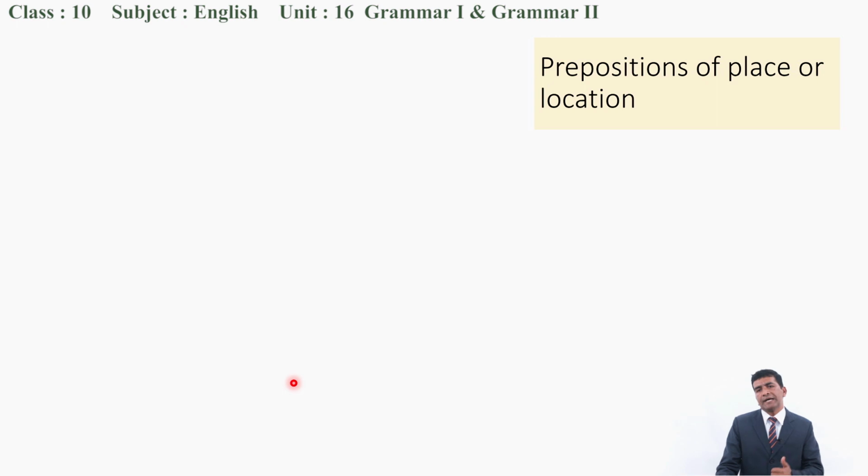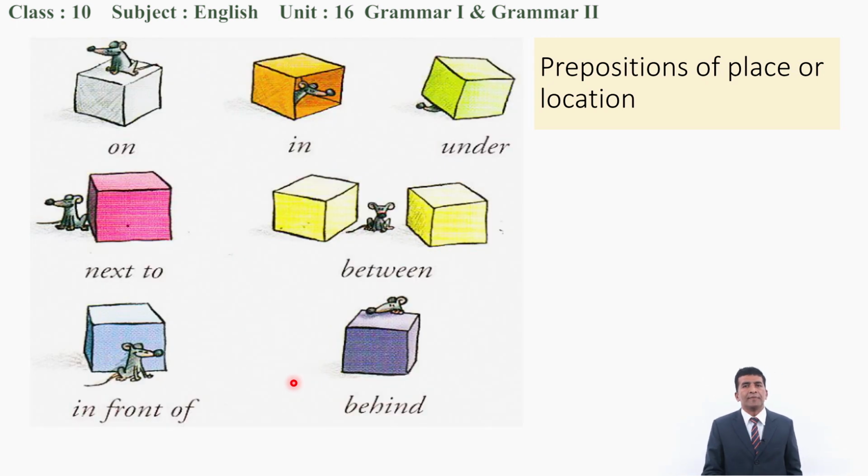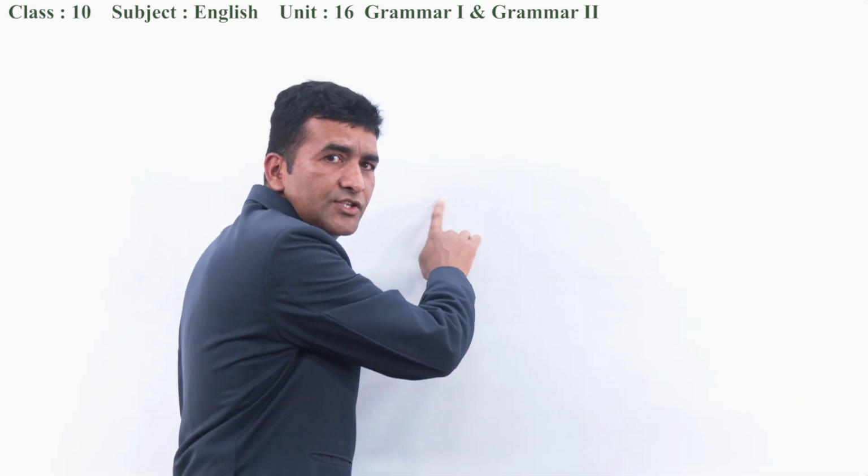Next, we will talk about some of the prepositions of place or location. Look at here, on. Here is a mouse. Mouse is on the box. "On" means if something is on the surface, on the board, on the box, on the surface of something.